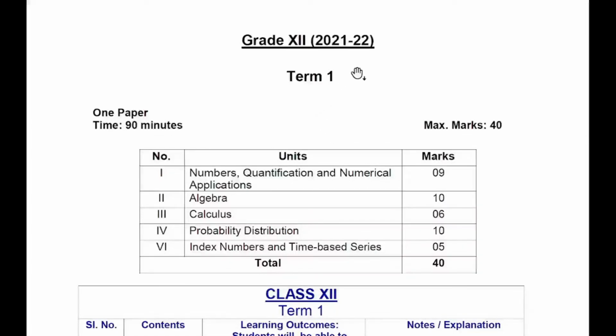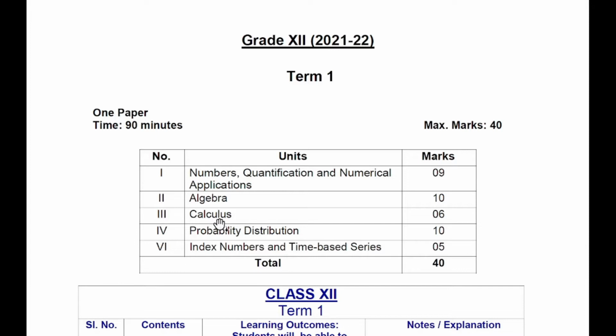So for class 12 in term 1, the maximum marks allocated is 40 and the various units and their corresponding marks are given here. So the first unit, numbers, quantification and numerical applications, the marks allocated is 9. Then we have the second unit, algebra, with the corresponding marks 10. Then we have the third unit, calculus.